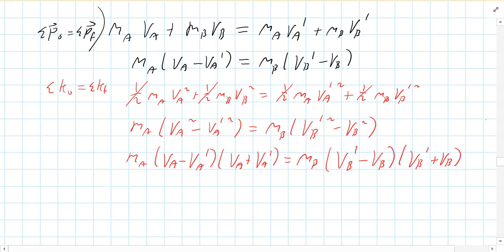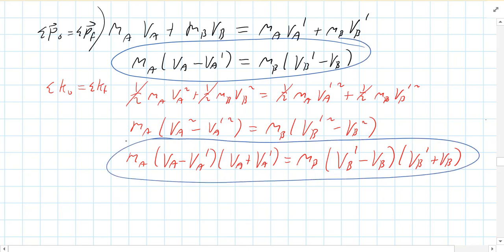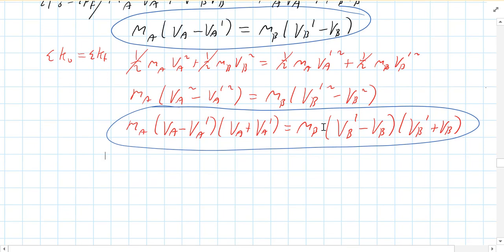Okay. Now, if you look at the conservation of momentum equation and the conservation of kinetic energy equation, you're going to see a lot of similarities. Now, here's where we get some fun math. We're going to divide the kinetic energy equation by the momentum equation. If you do that, the m's all cancel out and the minus terms all cancel out. And what you have left is va plus va prime equals vb plus vb prime.